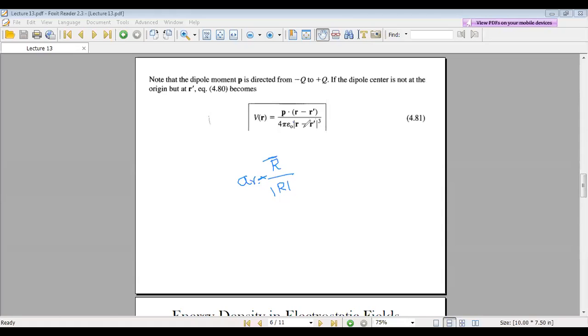Already there is an R square value, and again you are multiplying with magnitude of R minus R dash, so you can take R minus R dash cube. So the final value becomes square root of cube, so it becomes 3 by 2.